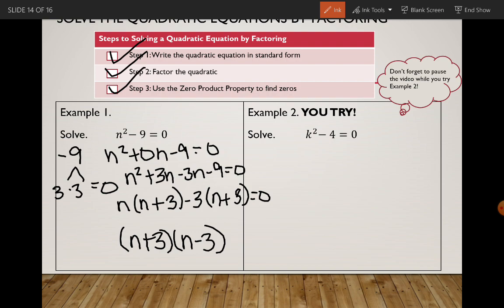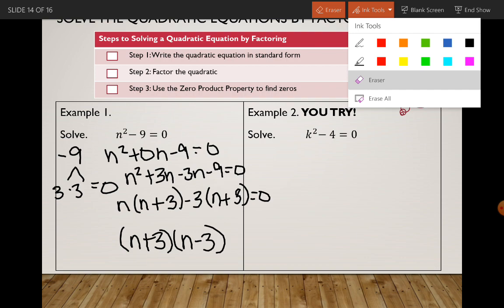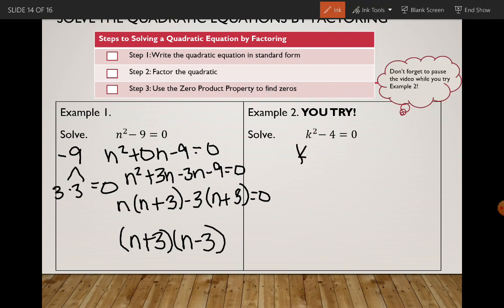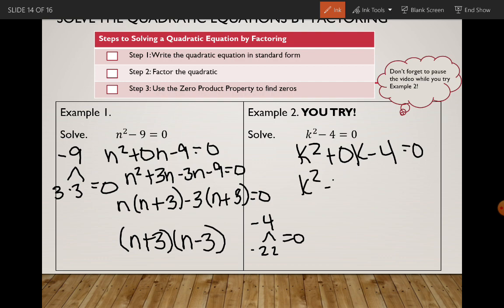Okay, so we need to write it in standard form first. So we'll have k squared plus 0k minus 4 equals 0. So we need to find two numbers that multiply to -4 and add to 0. -2 and 2. So we'll have k squared minus 2k plus 2k minus 4 equals 0.